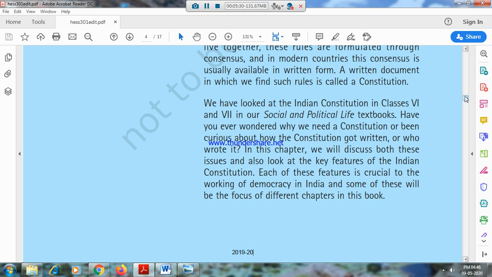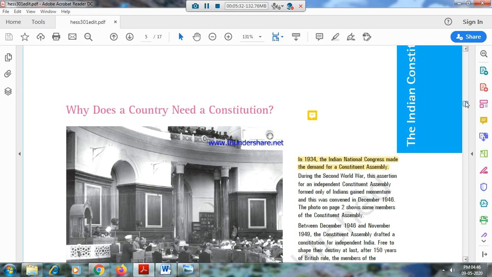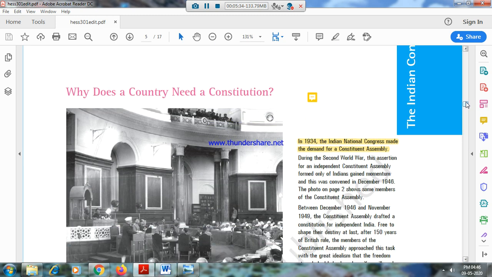So we are coming to the main part of the lesson. Why does a country need a constitution? Why does a country need a constitution? We will see why it needs a constitution. We will understand how it is made now. How the Indian Constitution was made.